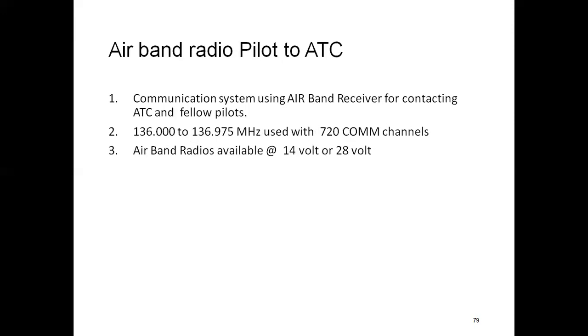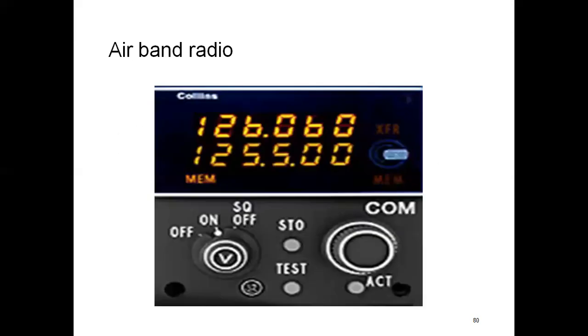Airband radio, pilot to ATC. The communication system uses an airband receiver for contacting ATC and fellow pilots, 118 to 136.975 megahertz, used with the 720 communication channels. Airband radios are available at 14 volt or 28 volt. This is the airband radio.